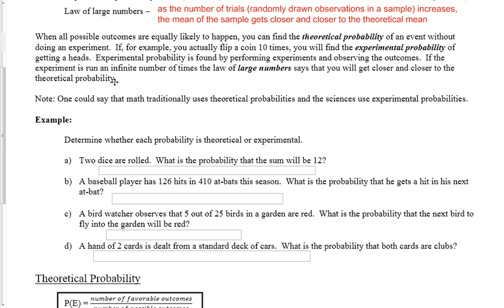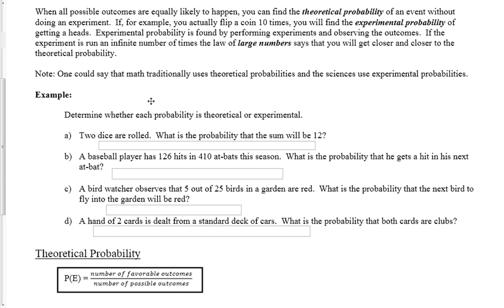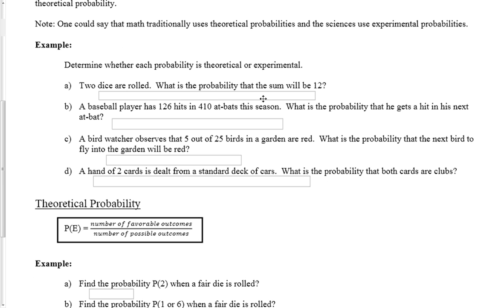If the experiment is run an infinite number of times, the law of large numbers says that you'll get closer and closer to the theoretical probability. So the more you do an experiment, the more you'll get closer to the theoretical probability. Math traditionally uses theoretical probabilities, and the sciences traditionally use the experimental probabilities. So let's decide which one is theoretical or experimental.